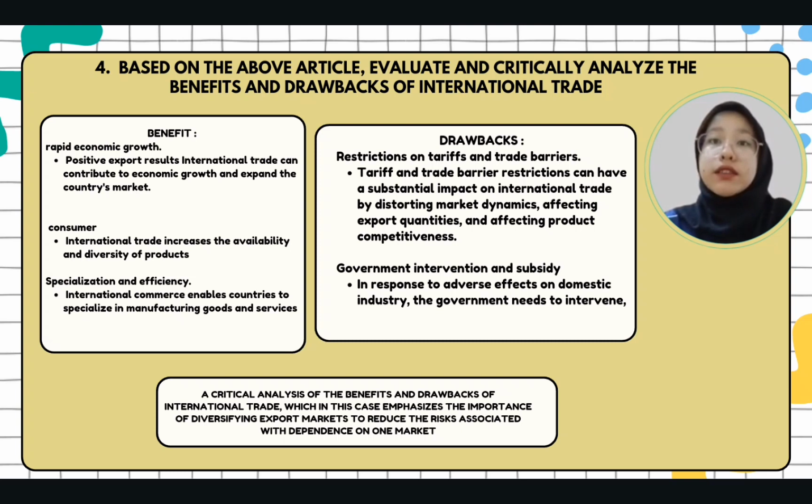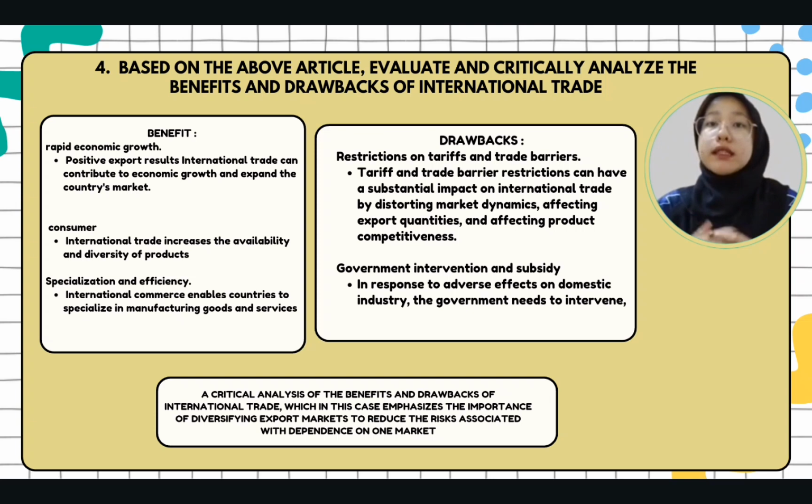Tariff and trade barrier restriction can have a substantial impact on international trade by distorting market dynamics, affecting export quantity and affecting product competitiveness. The case of India placing tariff on Australian agriculture export is an example of how such a move might reduce the value of export and necessitate government intervention to ameliorate the economic implication.